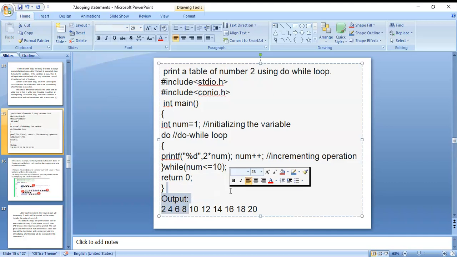Okay, the two table is there. What are the last values? Those values are printed there. Two ones are two, two twos are four, two threes are six, like that. Two tens are 20. Okay, those values are printed.